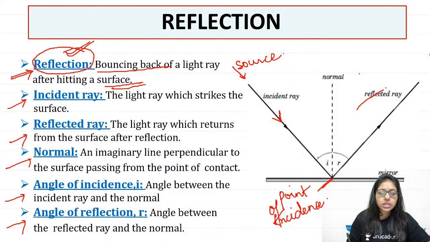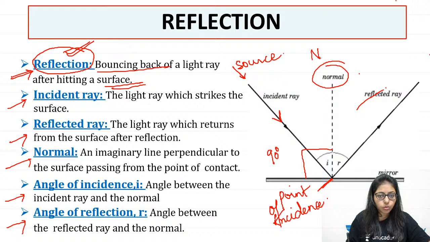So now this point is called point of incidence. So now, very good Pranav. At this point, when you draw an imaginary line which passes through this point of incidence and which is perpendicular to the surface, this is perpendicular to the surface, can you see? So this line is called normal. What do we call it? Normal, right? Great, Arpita.